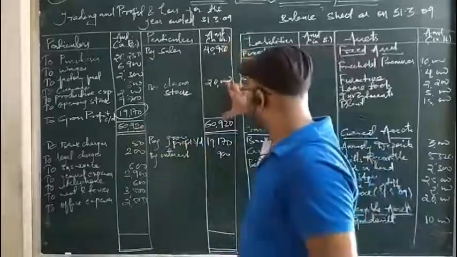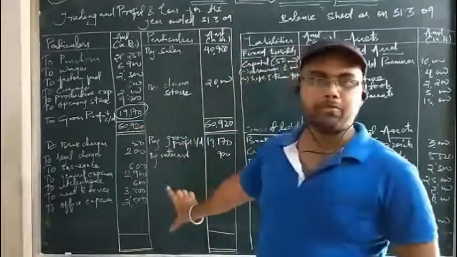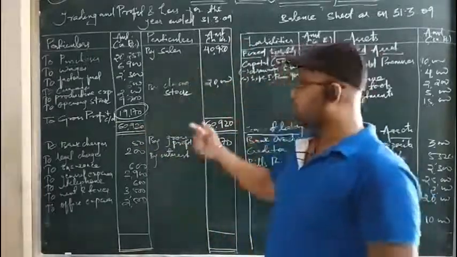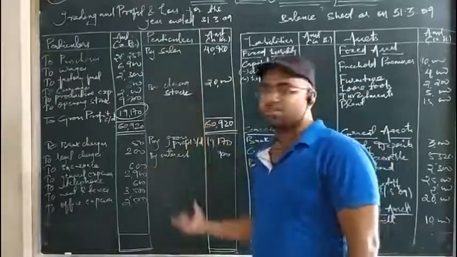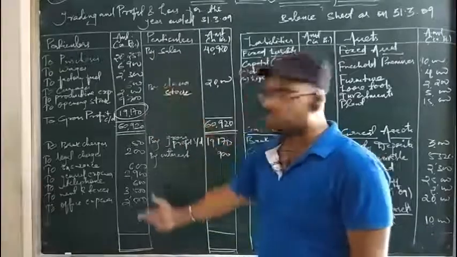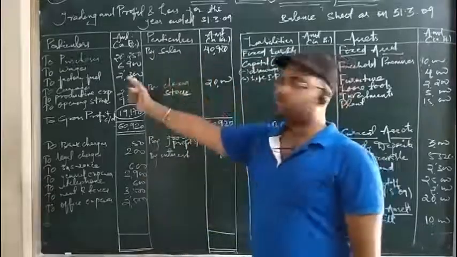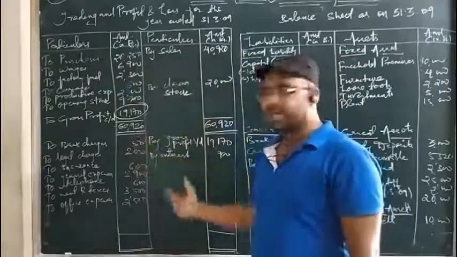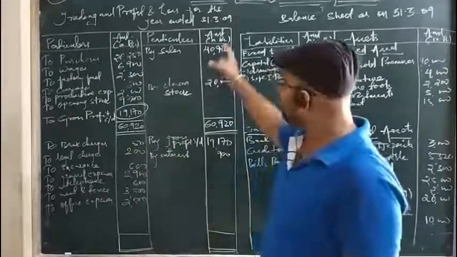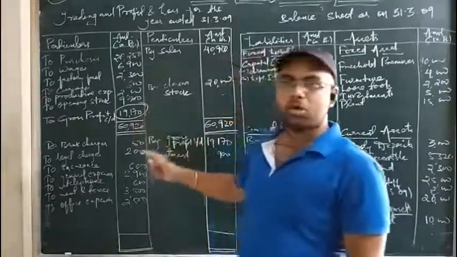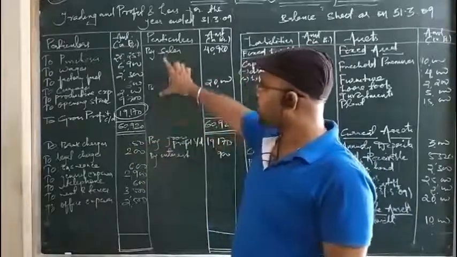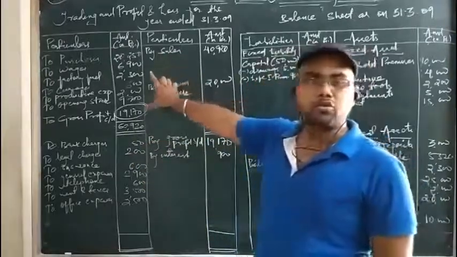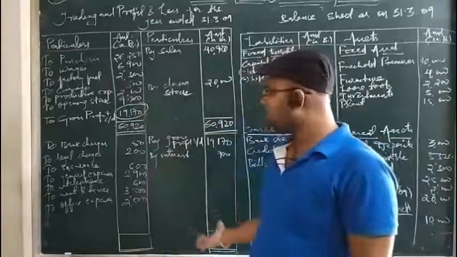So this part is the trading account, this part is the profit and loss account, as you can see from the question. Look, it is much easier than preparing two individual financial statements, where you would have to prepare another financial statement, put on the names, particulars and all, and write again. So it is better that you take a big format and make a classification into two parts. That is, the upper part should be the trading account, and the bottom part should be the profit and loss account.